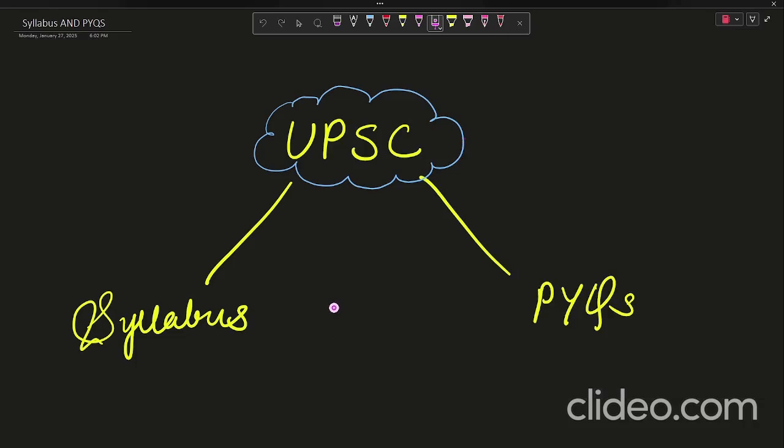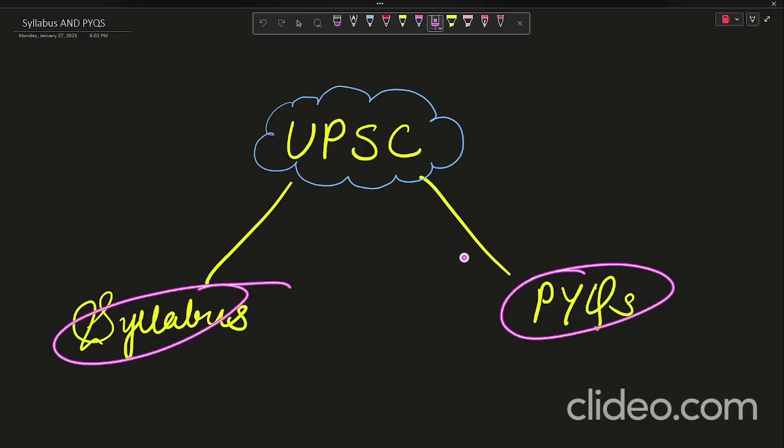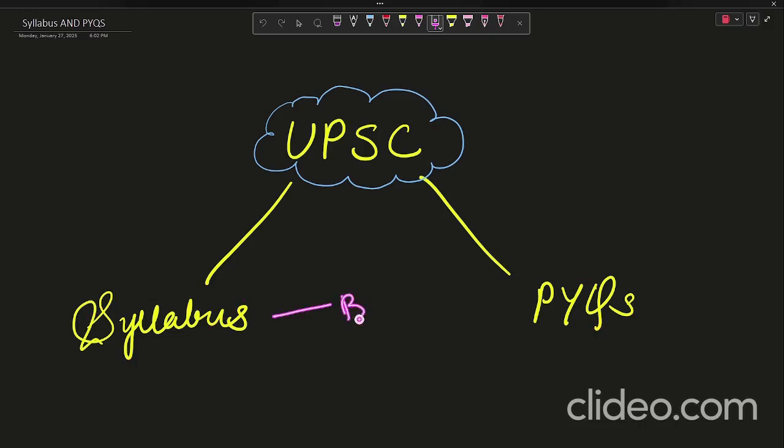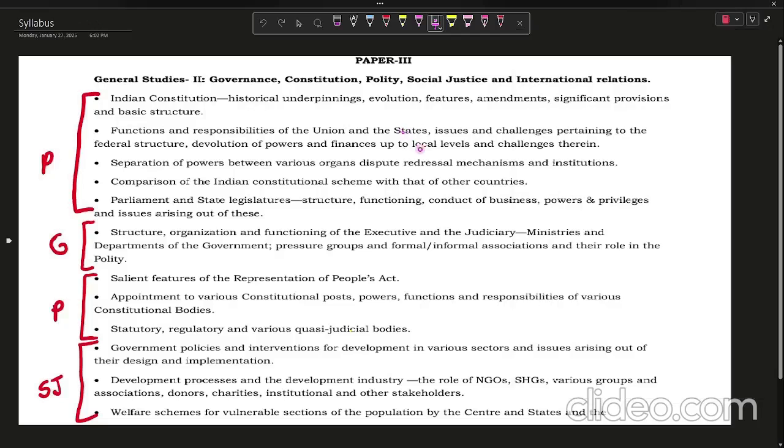So, UPSC is all about interlinkages between the syllabus and the PYQs, as both of these things are provided by UPSC itself. So these should be your BFFs throughout your preparation, best friends forever, as these two are totally authentic and official sources which are provided by UPSC. So let's begin. See, this is the syllabus. I have taken the screenshot from UPSC's official website.